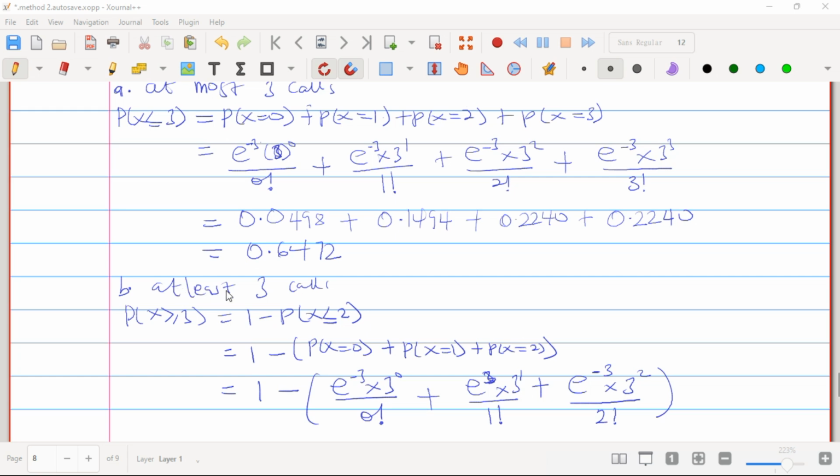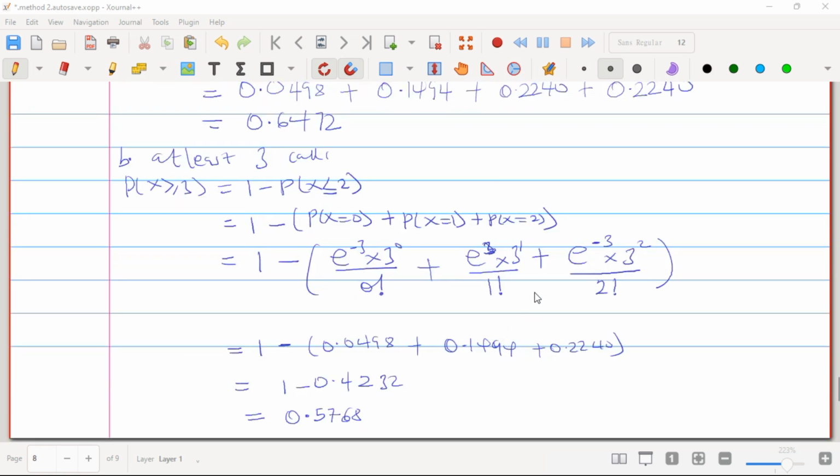And then we have at least 3 cores. So it will be the probability that our x is greater than or equal to 3, which is equal to 1 minus the probability that our x is less than or equal to 2. So here we are going to have 1 minus the probability that our x is equal to 0 plus the probability that our x is equal to 1 plus the probability that our x is equal to 2. So we are going to add all of this and then subtract it from 1.